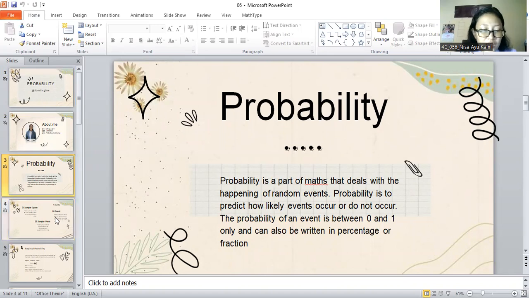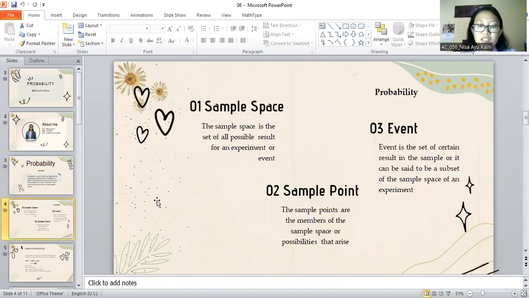Okay, maybe there are three things we need to understand. The first is the sample space. The sample space is the set of all possible outcomes for an experiment or event. Number two is the sample point. A sample point is a member of the sample space. And number three is an event, which is a subset of the sample space of an experiment.